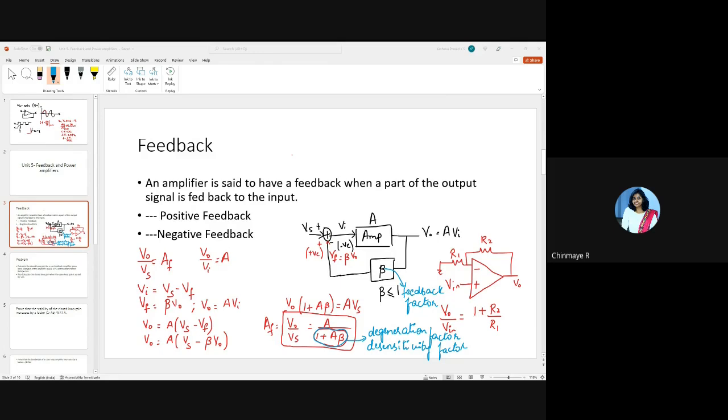As in, with degeneration resistance, we saw that the gain does not depend on the circuit components, right? So therefore, the gain will be less sensitive to variations in the values of the circuit components due to maybe change in temperature or external factors. Okay, second one is it will reduce non-linear distortion.